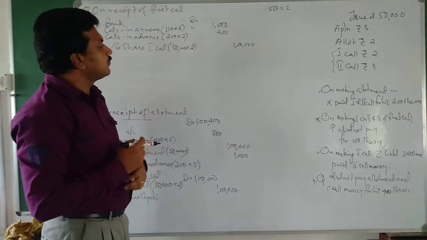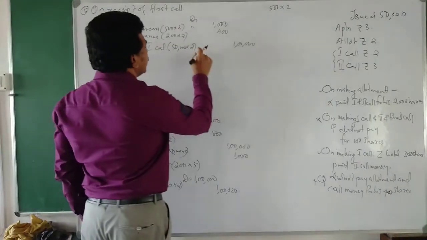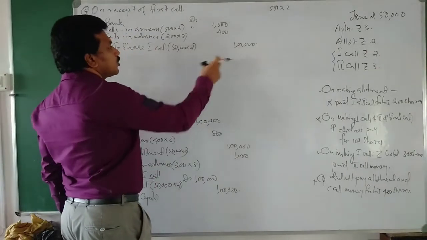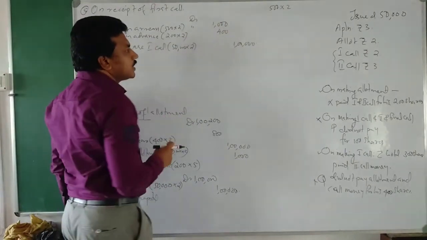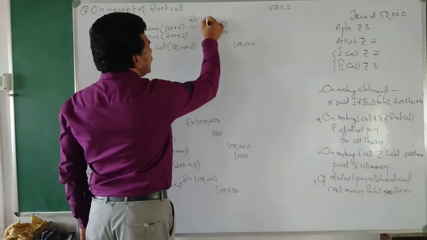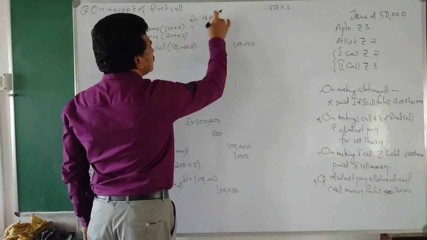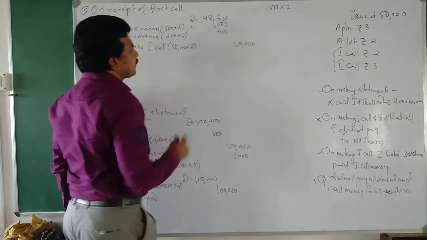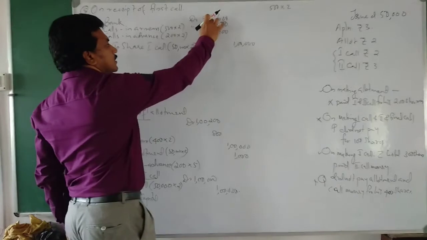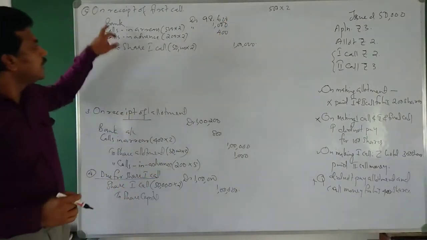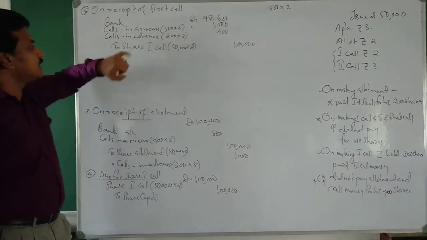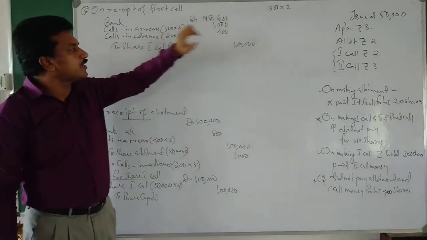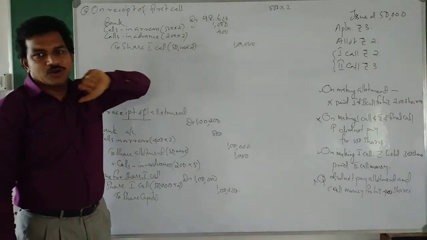This is the total amount we have to get; out of that 1 lakh, 1400 we will not get. That means 98,600 we will get. Okay, bank account debtor 98,600, calls in arrears debtor 1,000, calls in advance debtor 400 to share first call.